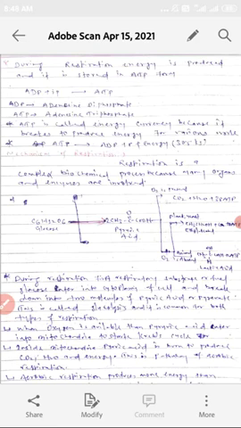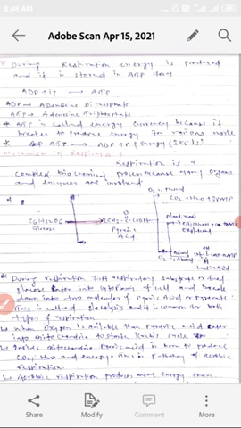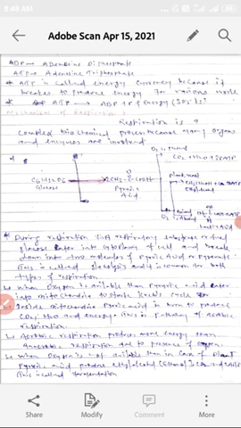But when pyruvic acid has not met oxygen, in the case of plants it produces ethyl alcohol, CO2 and 2 energy. This is also called fermentation, and this is the path of anaerobic respiration in plants. But in the case of animals, when pyruvic acid has not met oxygen, it forms lactic acid and 2 energy. Okay?